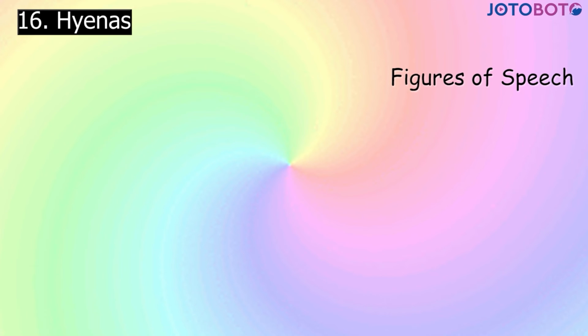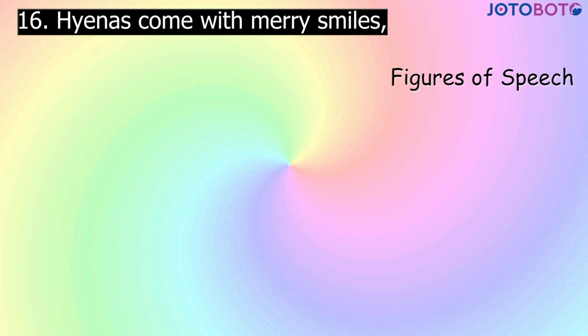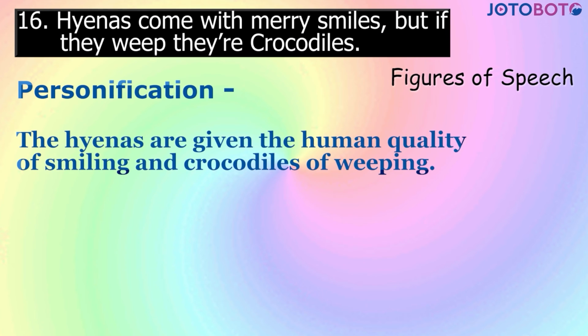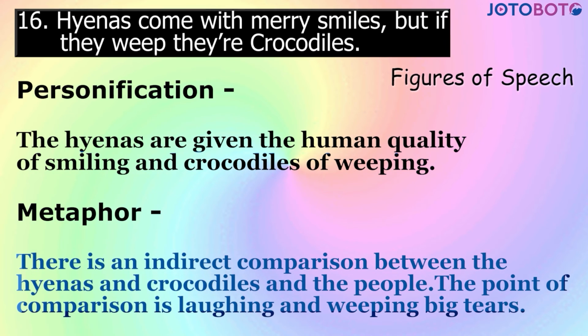Next, hyenas come with merry smiles, but if they weep, they are crocodiles. The figures of speech are personification. The hyenas are given the human quality of smiling and crocodiles of weeping. Metaphor. There is an indirect comparison between the hyenas and crocodiles and people.